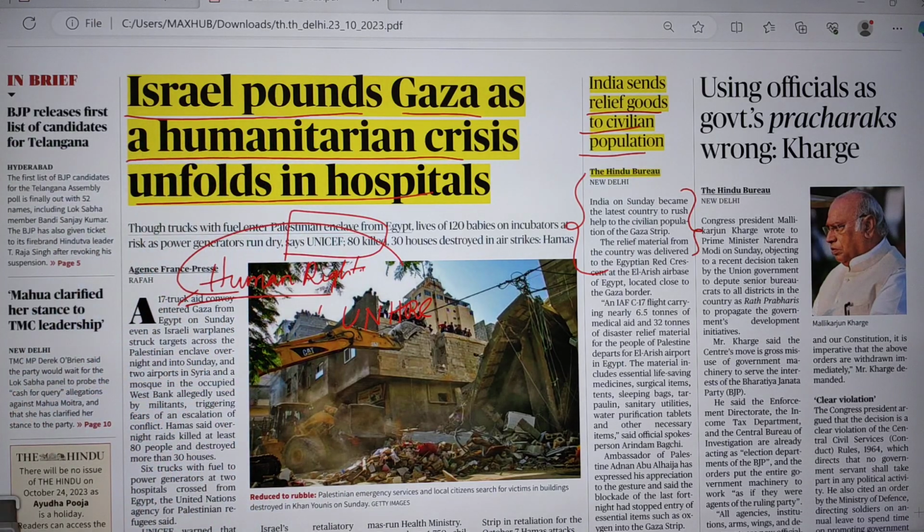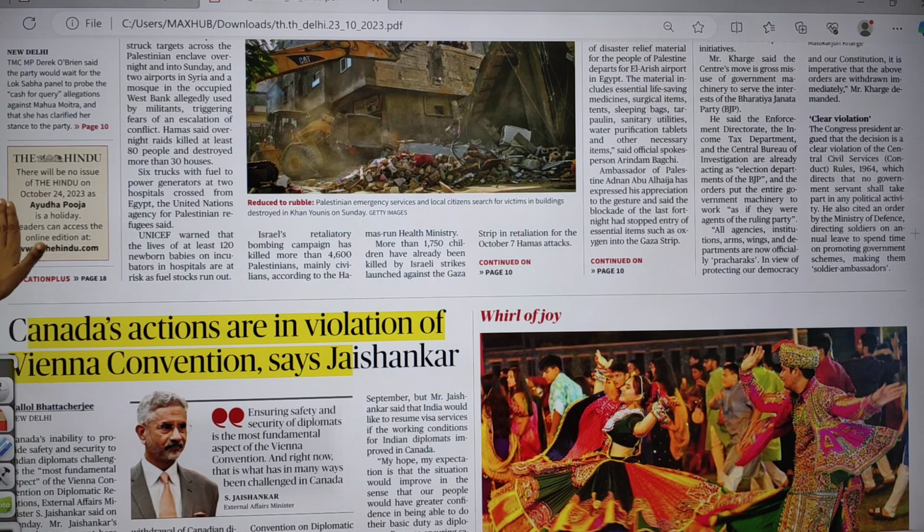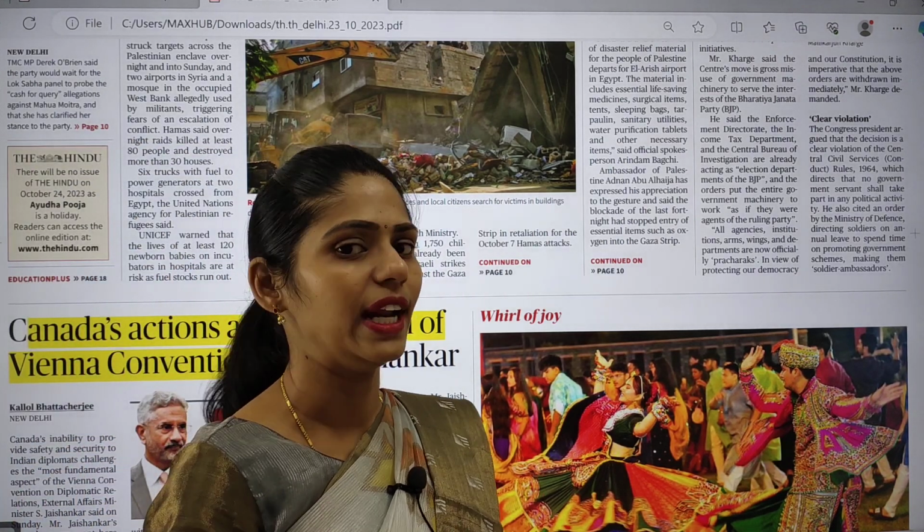And one more update I want to give here: you can see a small box saying there will be no issue of The Hindu on 24th October 2023 as Ayodhya Puja is a holiday. That means tomorrow there will be no Hindu analysis.